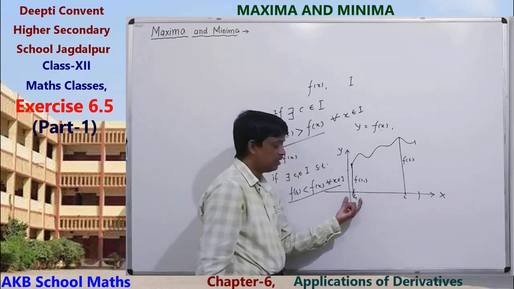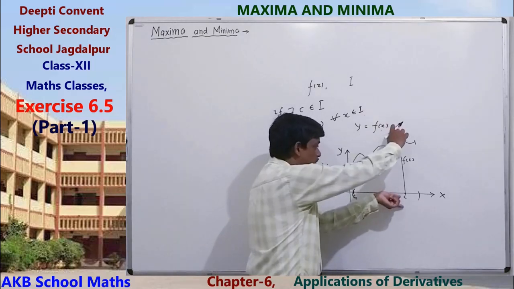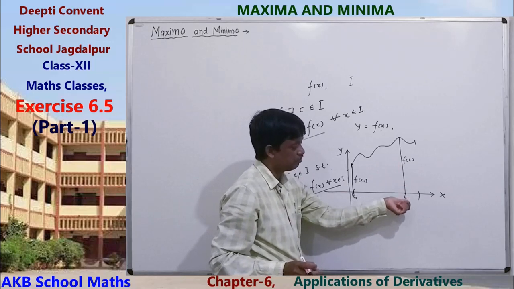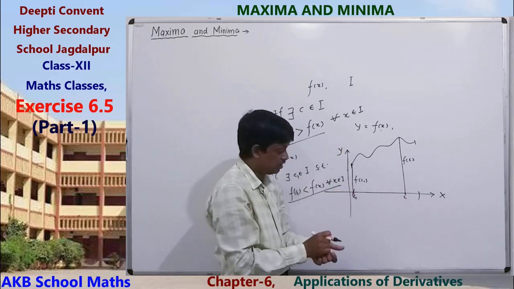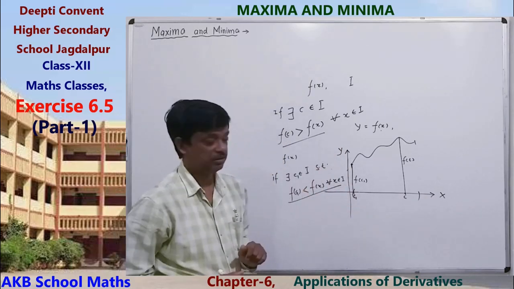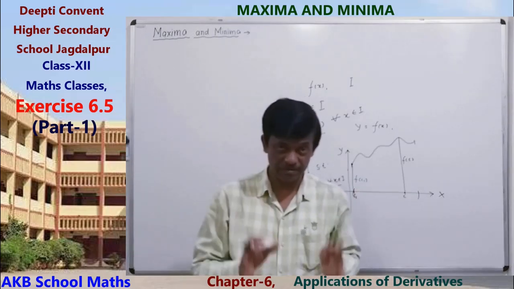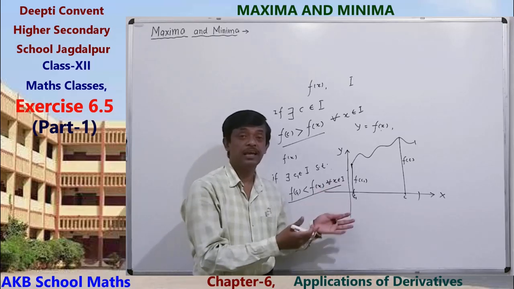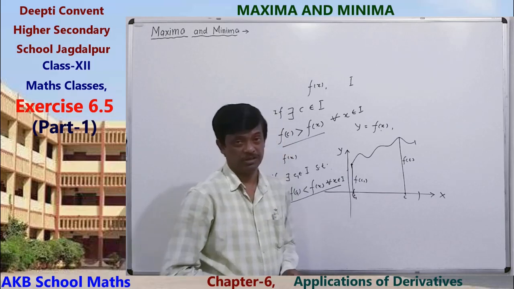This point is called the point of minima, and this value is called the maximum value at the point of maxima. This value is called the minimum value at the point of minima. These are the extreme points. If a function has a maximum value and a minimum value, then we say that these values are extreme values and the points are extreme points.